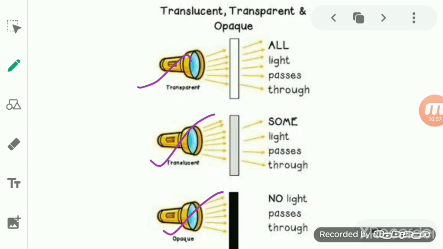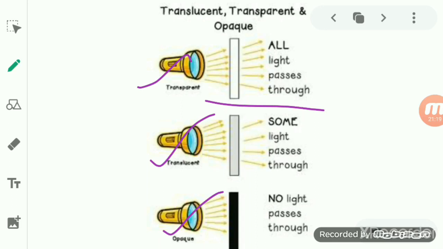Okay, so now see here, at first we will start with the transparent. Now see students, what is transparent? The material which allows all the light to pass through it is known as a transparent material.